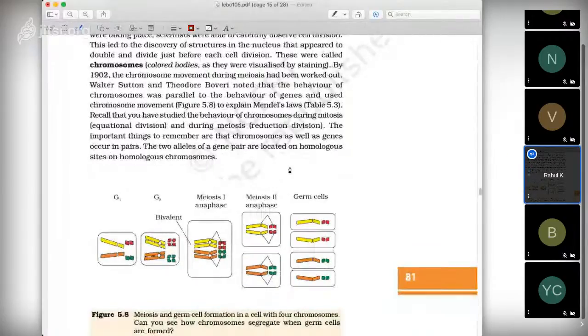At this moment, in 1902, people thought chromosomes and genes were two different things. Mendel said genes, they were saying chromosomes. Maybe genes are like chromosomes. But later on they found out that actually the genes are present on chromosomes. So Mendel was right.